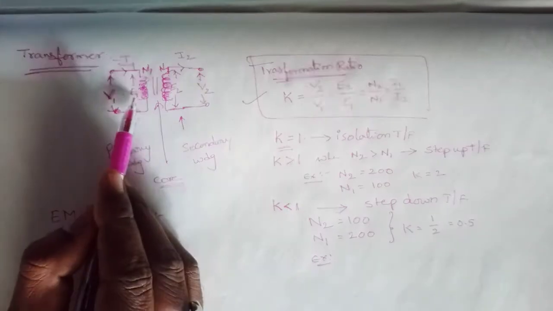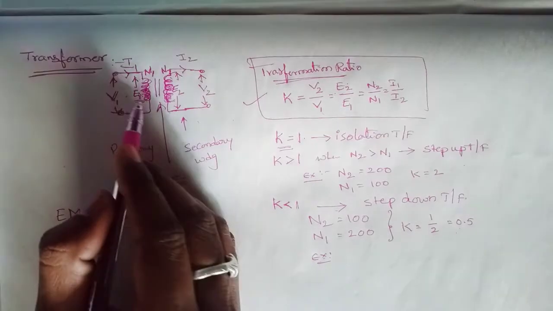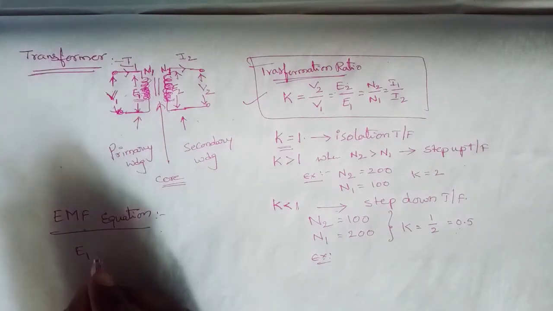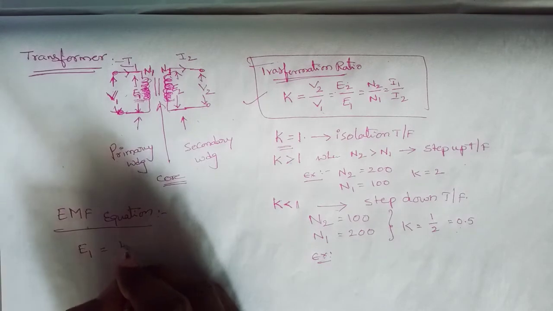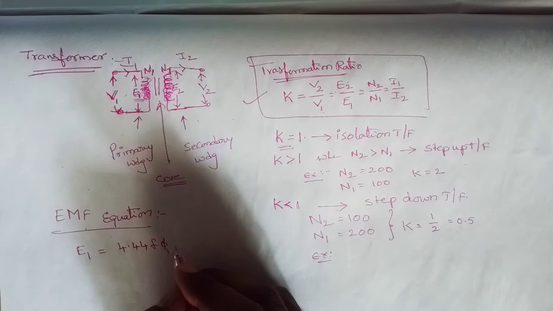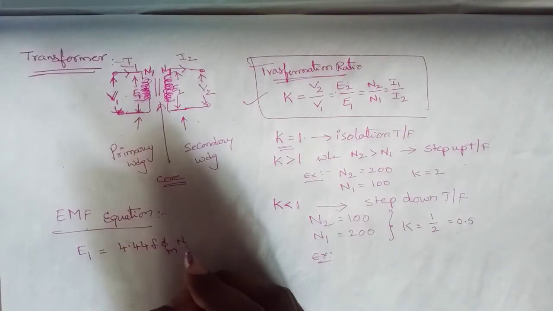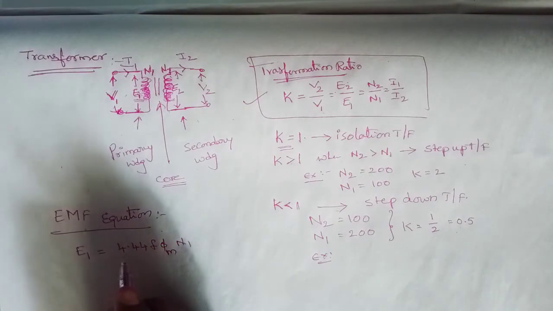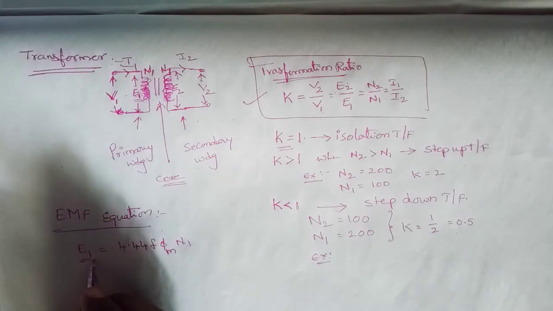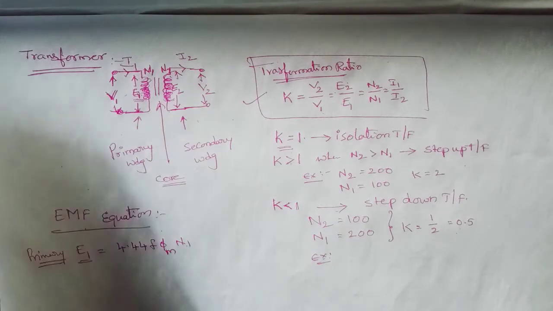The EMF induced in the primary is represented by the letter E1. So E1 is equal to 4.44 F phi m n1. This is the EMF induced in the primary.